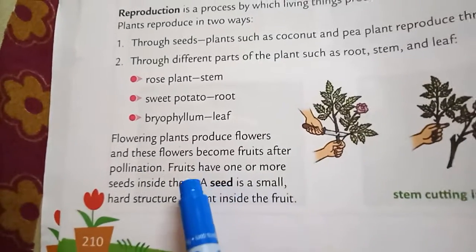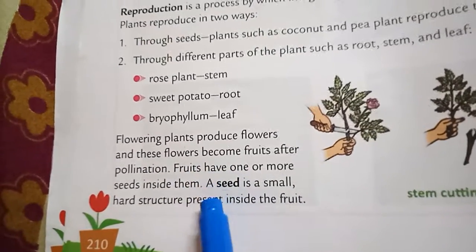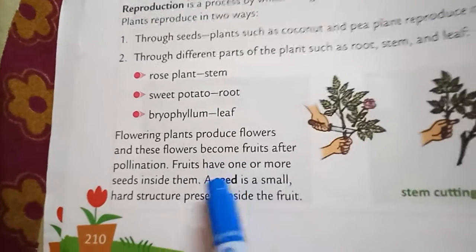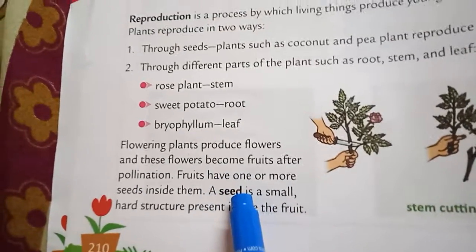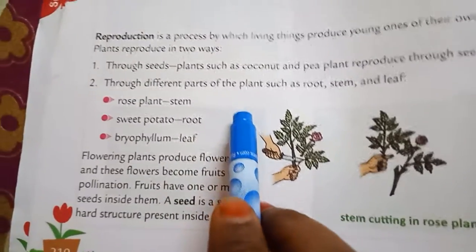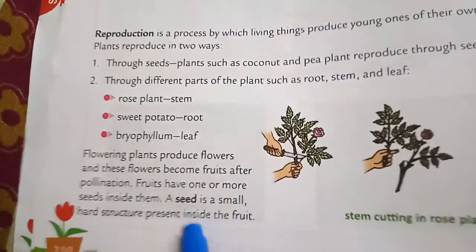Okay, so then when we take the fruit and cut it, what will we see inside? Small seeds will be there. When we sow the seeds, what happens? A small plant will come outside. Okay, this is called reproduction.